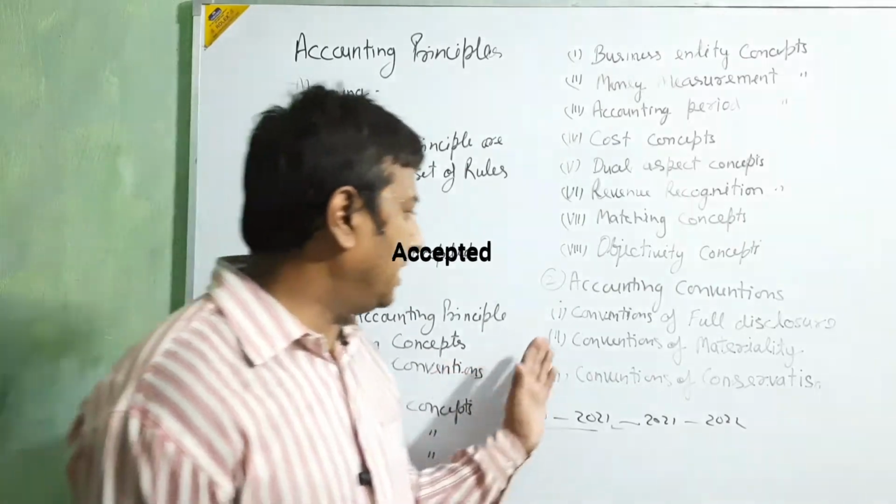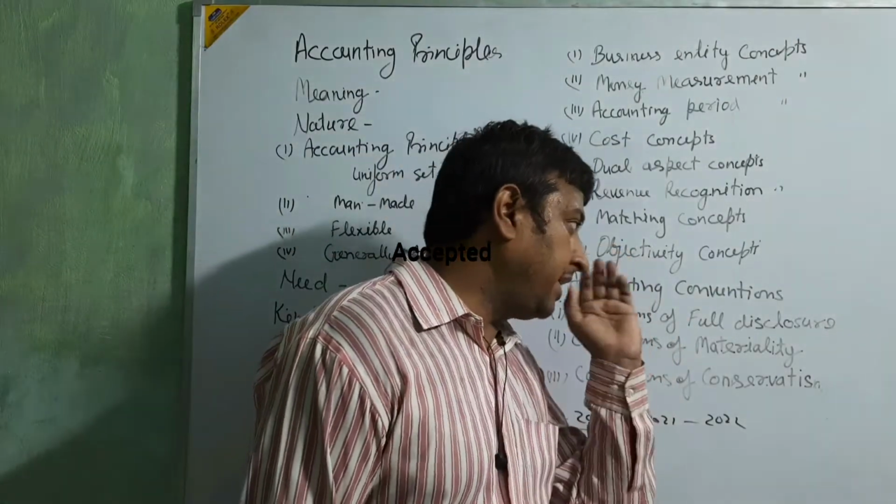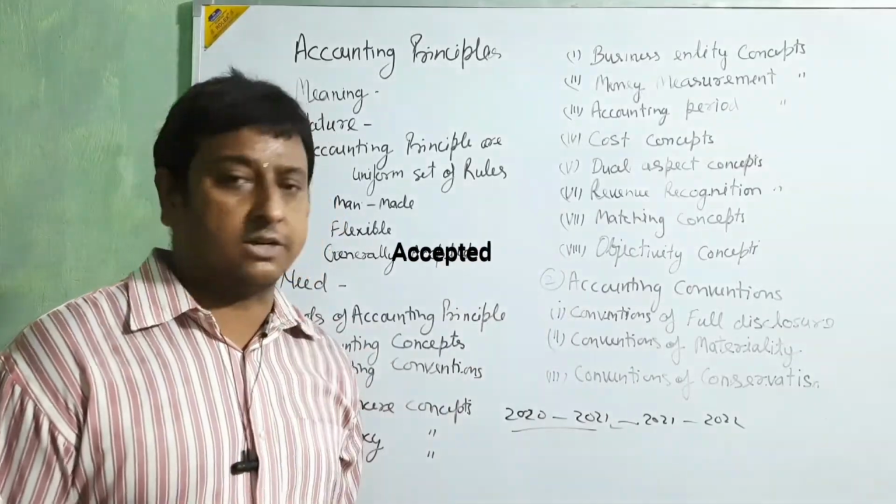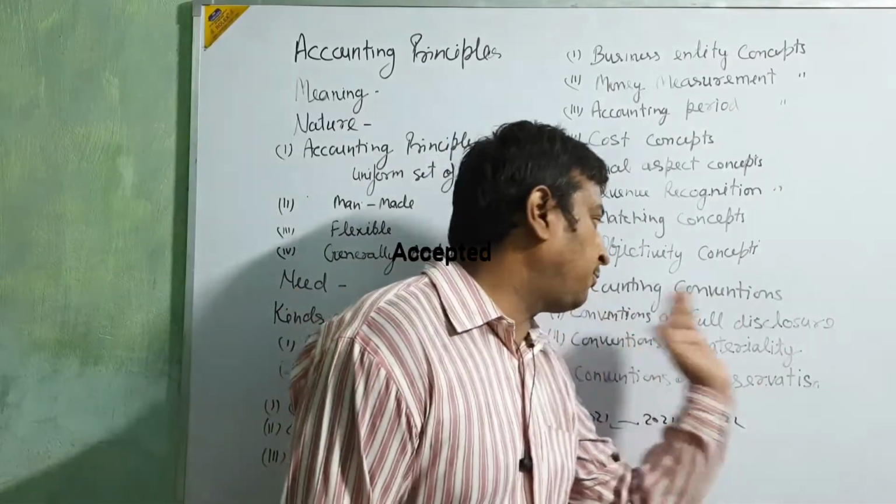Clear? Now we are going for the accounting conventions. Okay beta? The concepts are clear, then we go for the conventions. First is the convention of full disclosure.